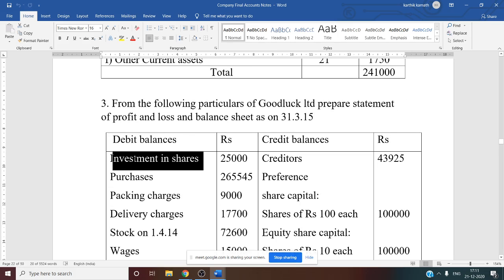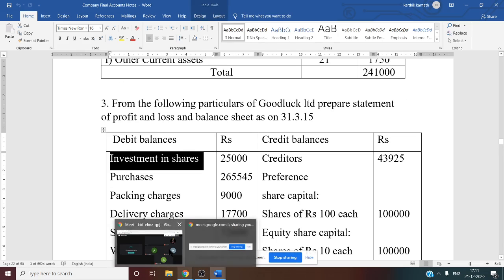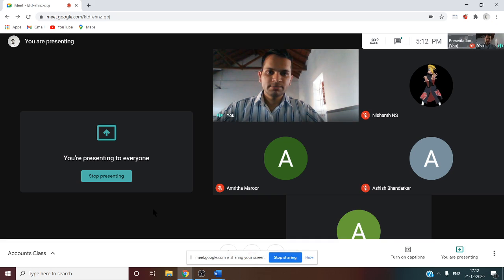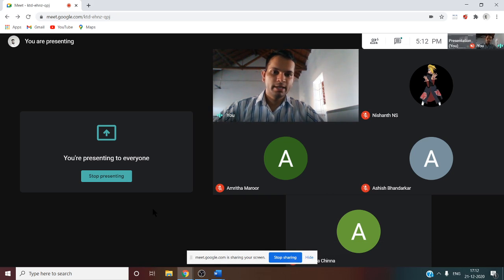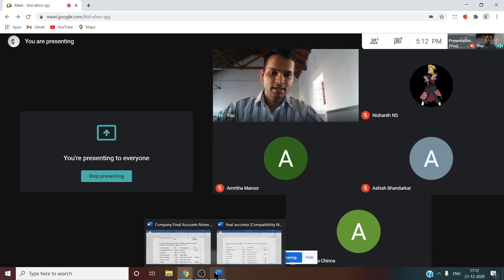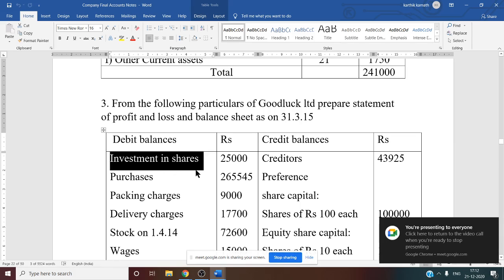So first one, investment in shares. Whenever we talk about investment, we have to identify under which working note it comes. So here it is working note number 12, that is immediately after fixed asset, there is one working note, that is investment. So that too non-current investment, hence it is not specified in the problem. We'll assume that it is more than 1 year. That is why here we have to consider this information under working note number 12.